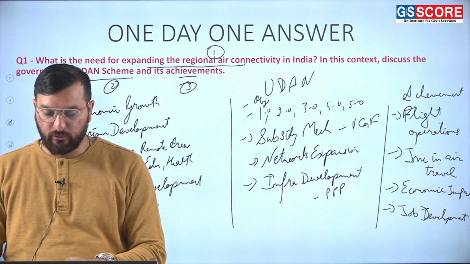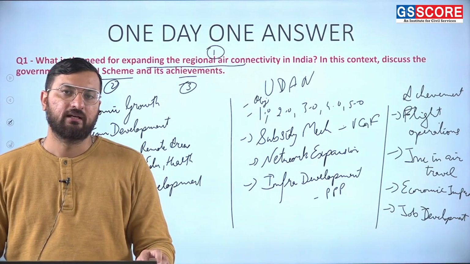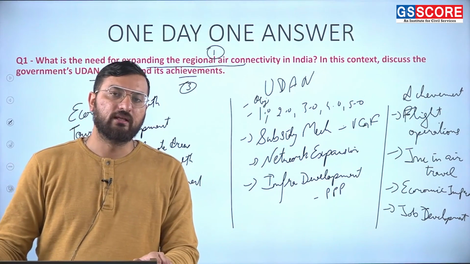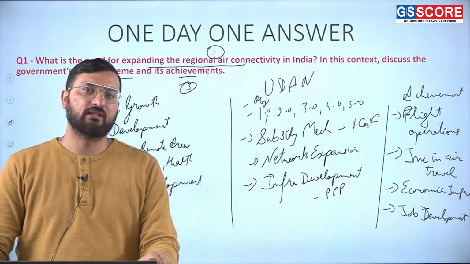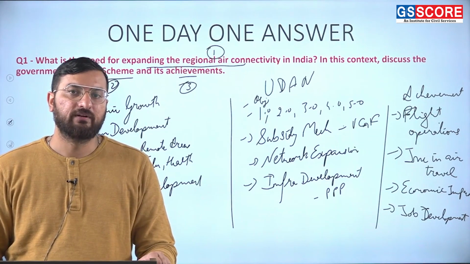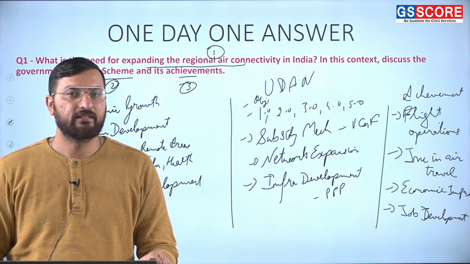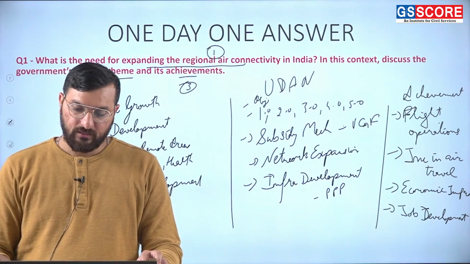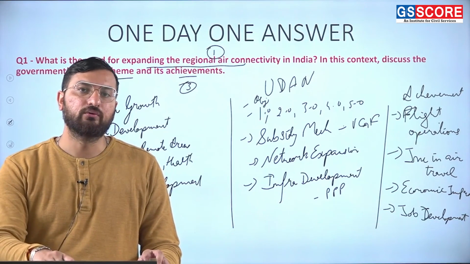Then you can finally conclude in a positive and optimistic way that with this initiative we see there is boost in tourism and boost in the development and in business in the regional areas, underserved and unserved areas, remote areas, Himalayan states and the northeast state. So this is how you have to write this answer.